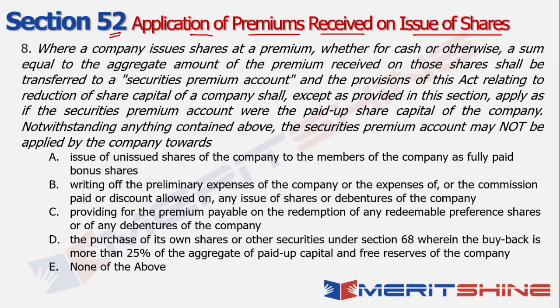It says where a company issues shares at a premium. So you observe a comma here, right? Look for the next comma. This one. So break that sentence down into multiple parts. So where a company issues shares at a premium, okay? Now whether that premium is for cash or otherwise, right? In that case, a sum equal to the aggregate amount of the premium received on those shares shall be transferred to the securities premium account, right?